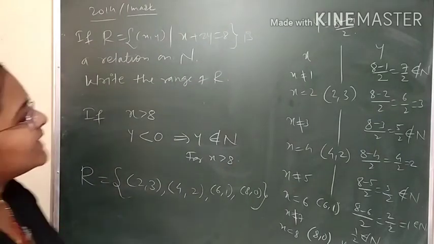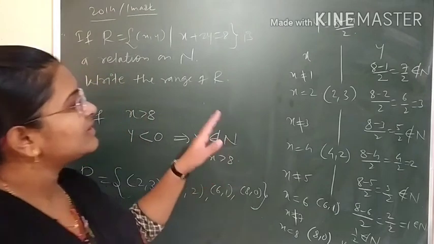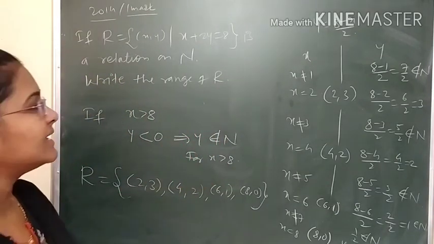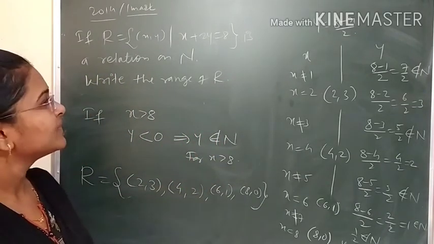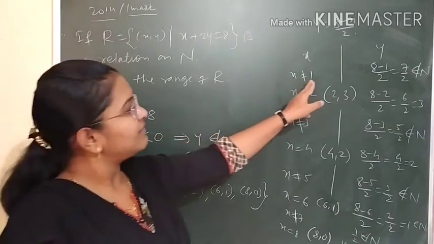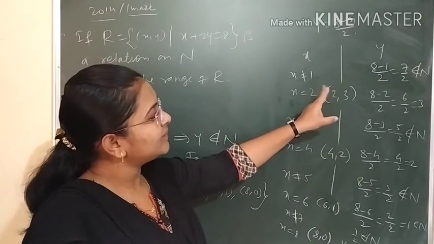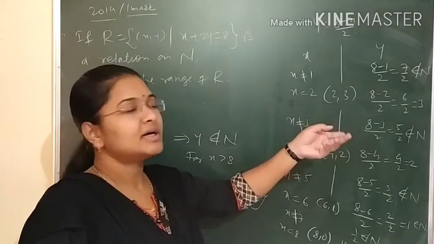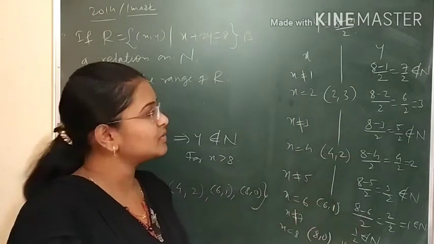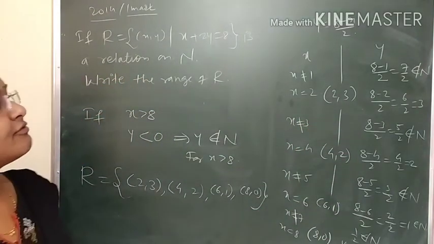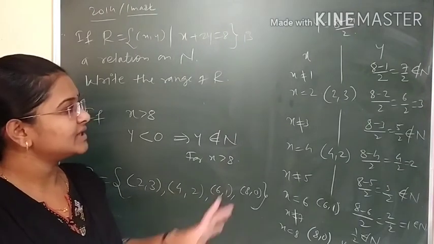But here, as we put the value of x, because we know that the set of natural numbers contains 1, 2, 3 onwards elements, we were getting one term in fraction and one term in an integer, or we can say in a natural number. Those terms which came in a fraction will not be considered in the set of natural numbers.